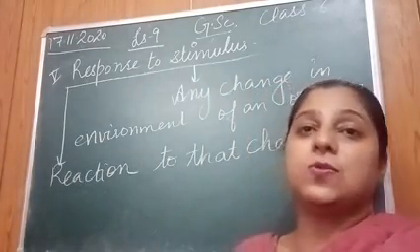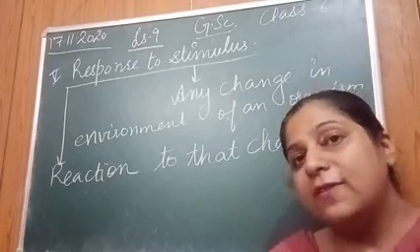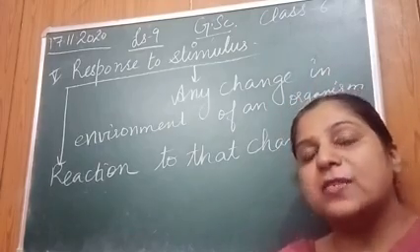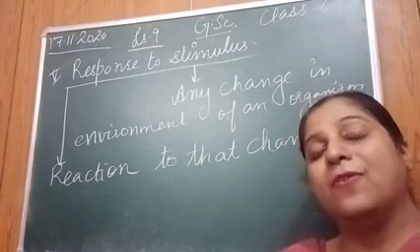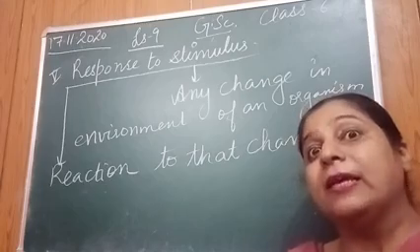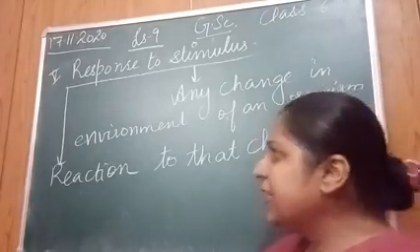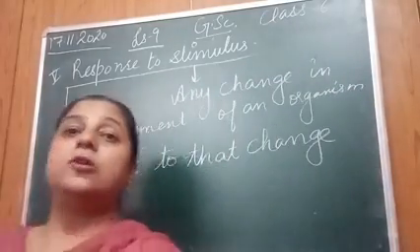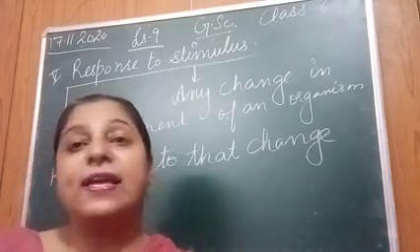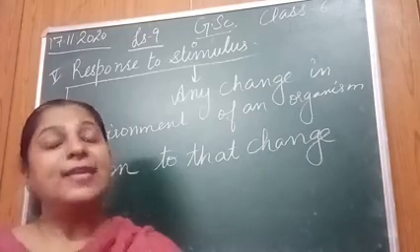This is response to stimulus. One more example I can give you. जब भी आप dog के पास food लेके जाते हो, what does he start doing? This is his response to the stimulus, right? Every living organism responds to stimuli, while non-living things do not show any response, right?